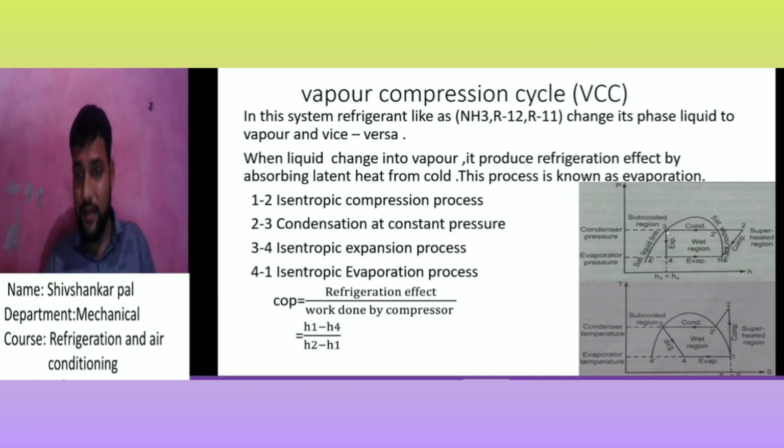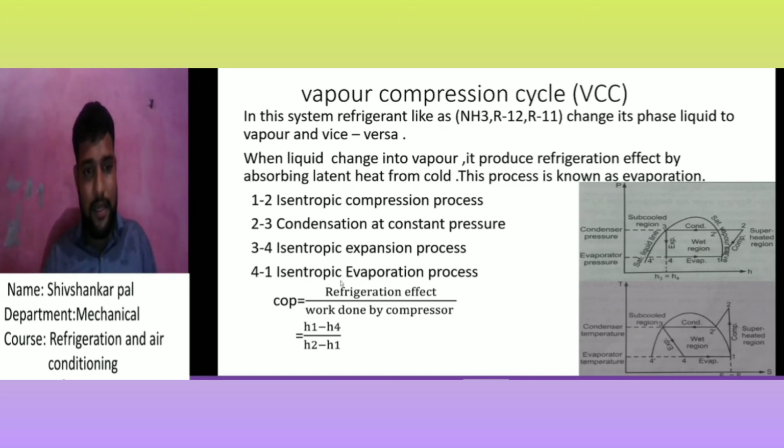You see in the figure, in the 3 to 4 process h is constant, but during the 1 to 2 process, isentropic compression, h is not constant. In the 3 to 4 process the enthalpy h is constant. But in the TS diagram, constant enthalpy makes a curve, so our 3 to 4 expansion process is drawn. Our last process is the evaporation.